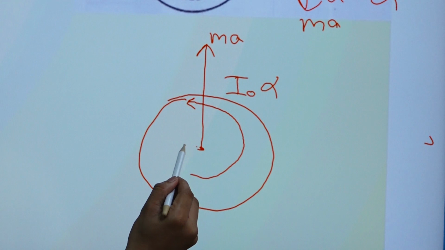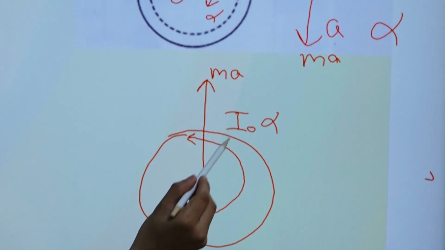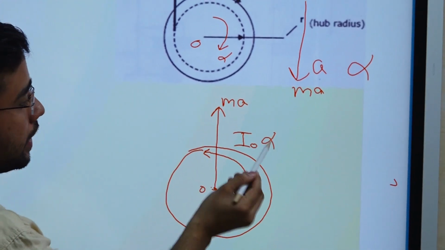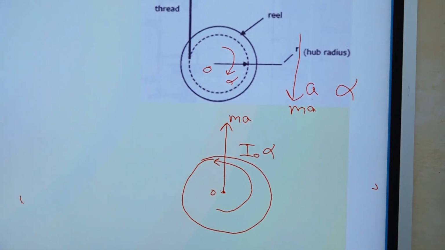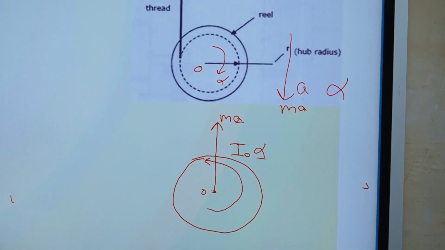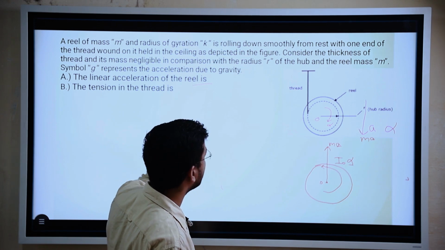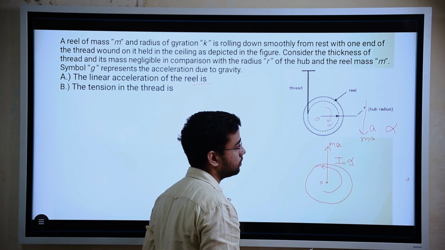I naught means about this point, suppose this point is O. So I is the mass moment of inertia of the disc, multiplied by alpha. We don't know both a and alpha. What they are asking is the linear acceleration of the reel, so they are asking for a only.